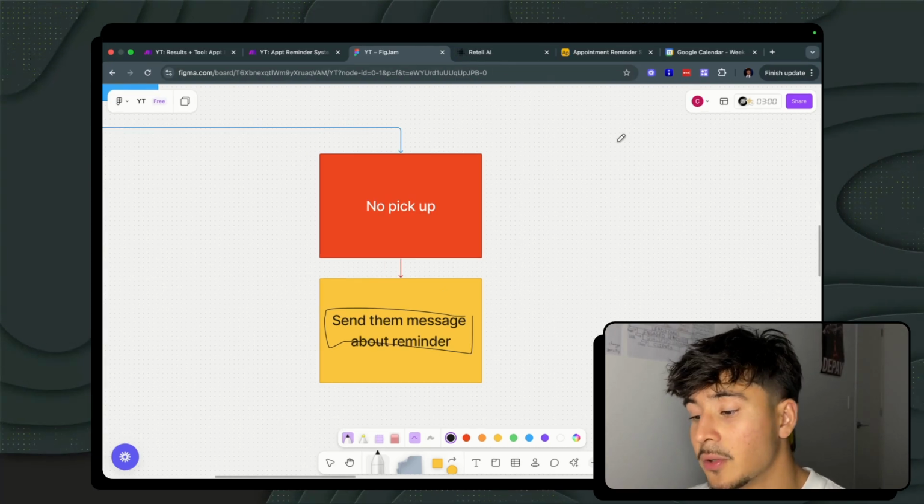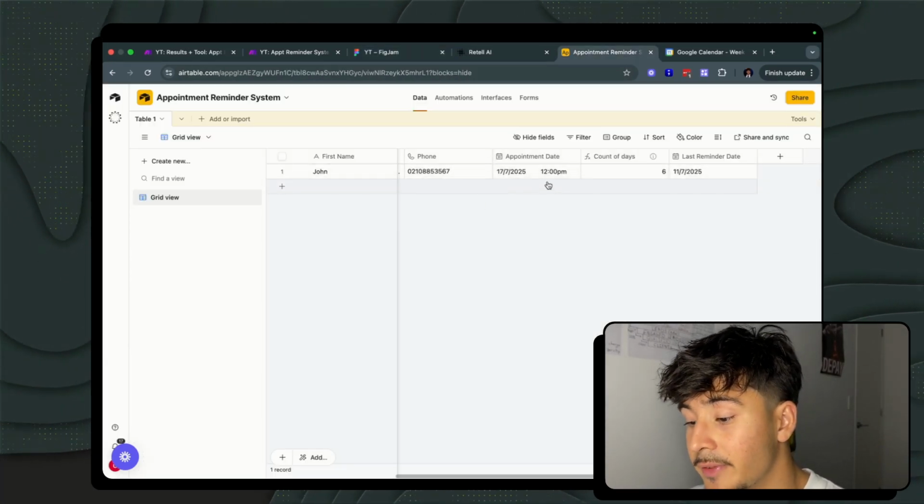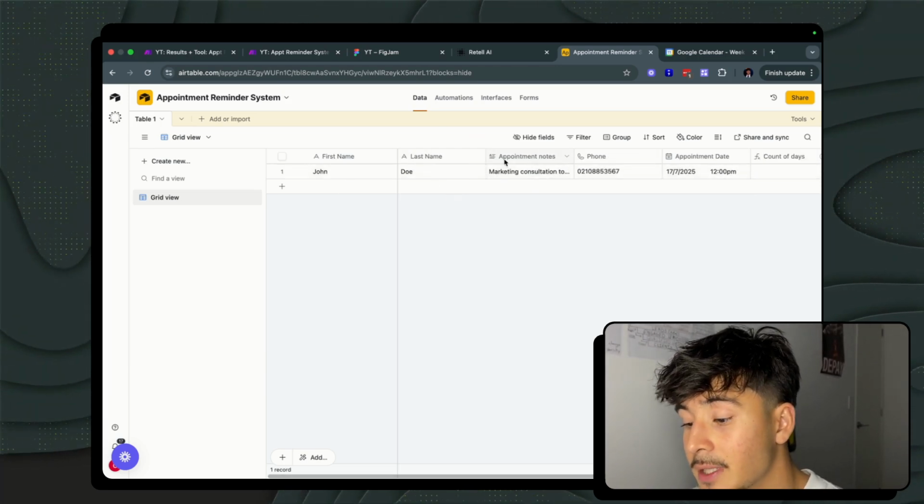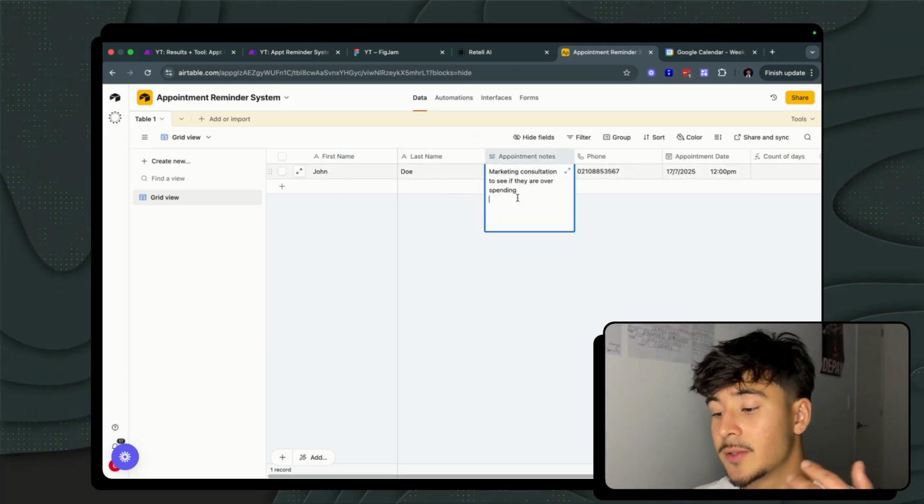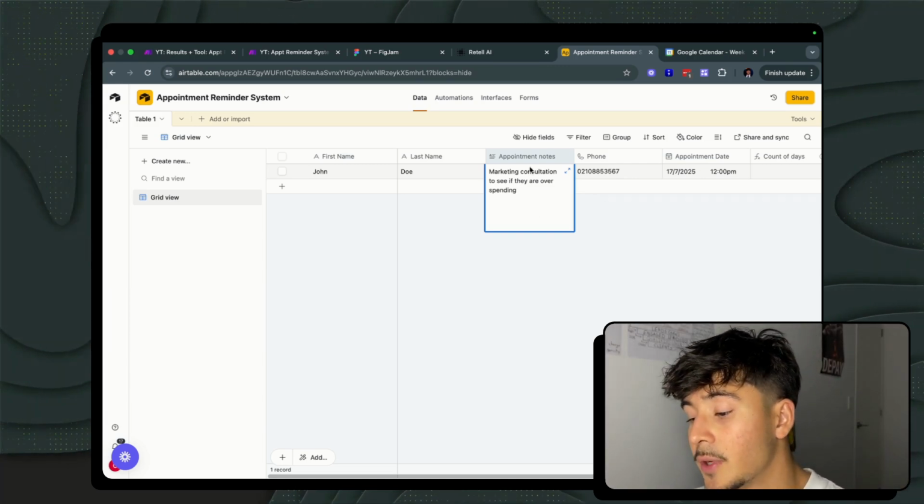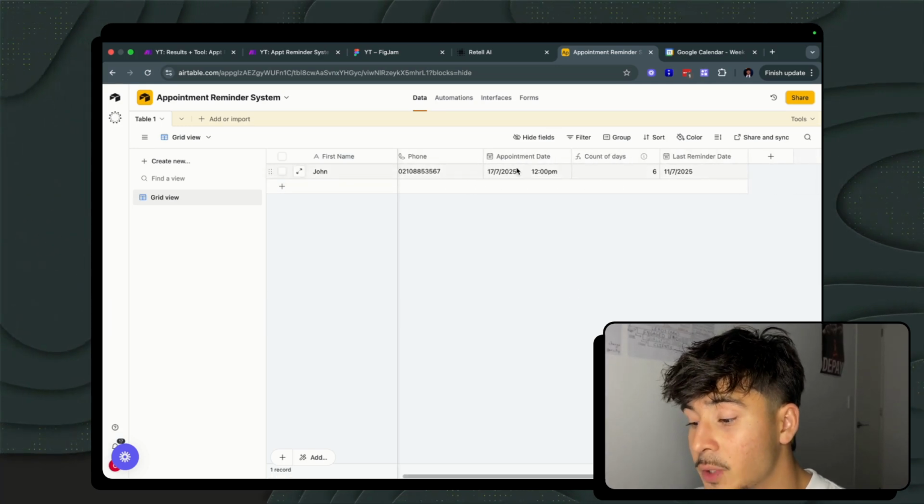In terms of how the solution works, everything starts off with this Airtable base. Although it's very simple, it's actually very critical for what happens afterwards. Here we have a first name, a last name, and some of the booking notes that you saw. In this case, it was a marketing consultation, which was the name of the appointment. We've also got these booking notes talking about what it's actually going to be about, followed by a phone number. And then we have the actual appointment date.